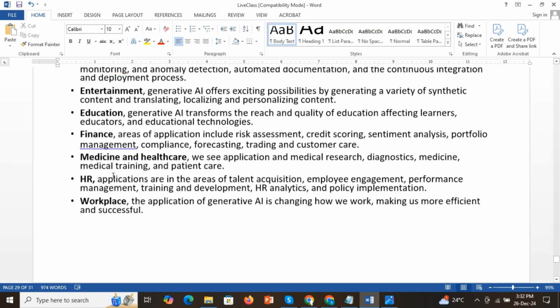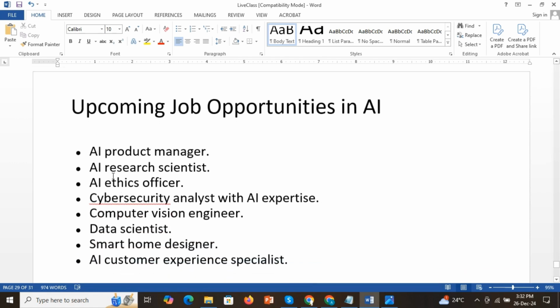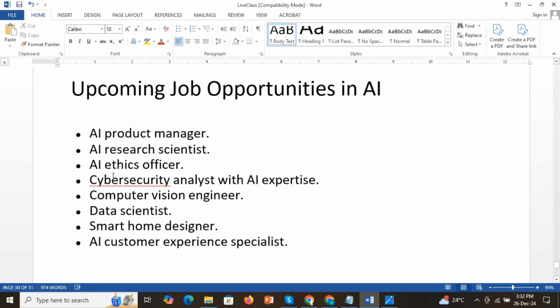Now we will see some of the upcoming job opportunities in AI. So many upcoming job opportunities. Everyone is using AI, it's true, but if you are very interested in the AI field and want to specialize specifically in AI, there are so many job opportunities like AI product manager, research scientist, AI ethics officer, cyber security, computer vision engineer, and data scientist.